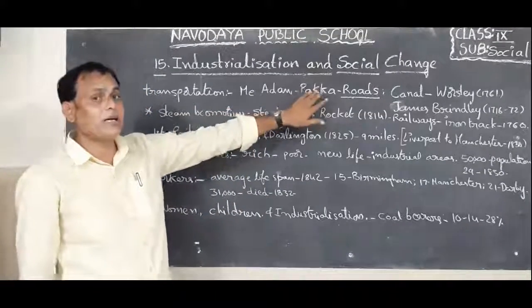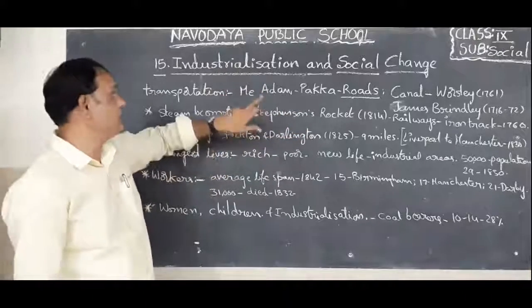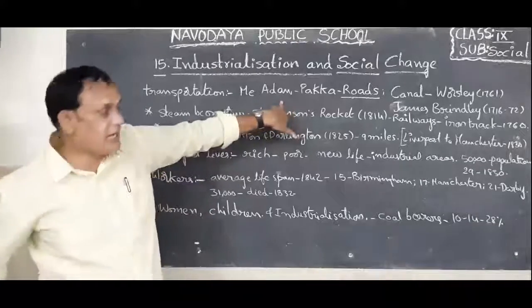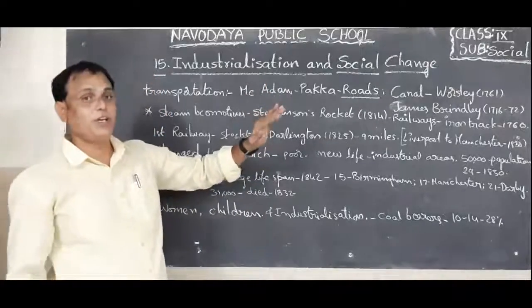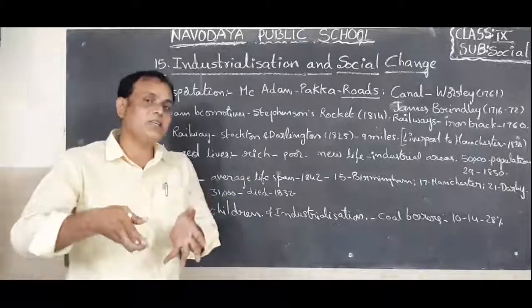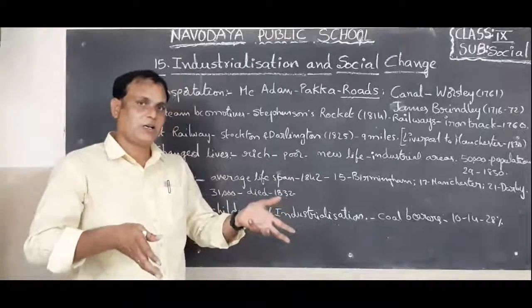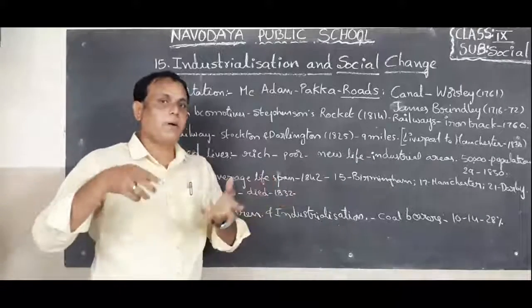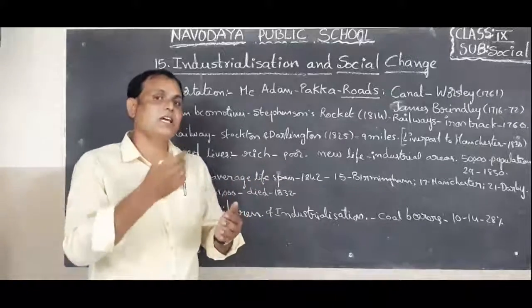What are those? Pakka roads. Who constructed these Pakka roads in England? MacAdam. He constructed Pakka roads in England. So when they constructed these roads, it was easy to move the workers from different areas to industries. Next one, even raw material was also transported by road. It is very easy. That means the time is saved.